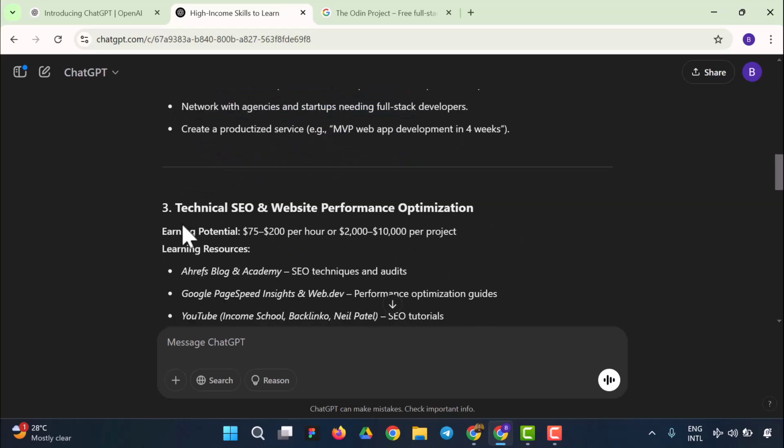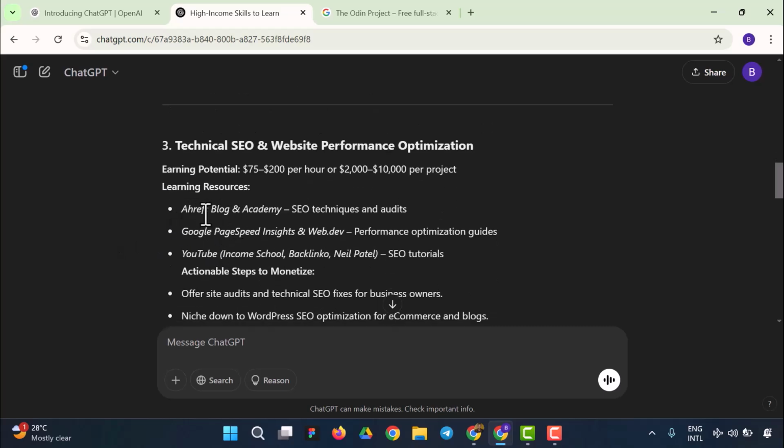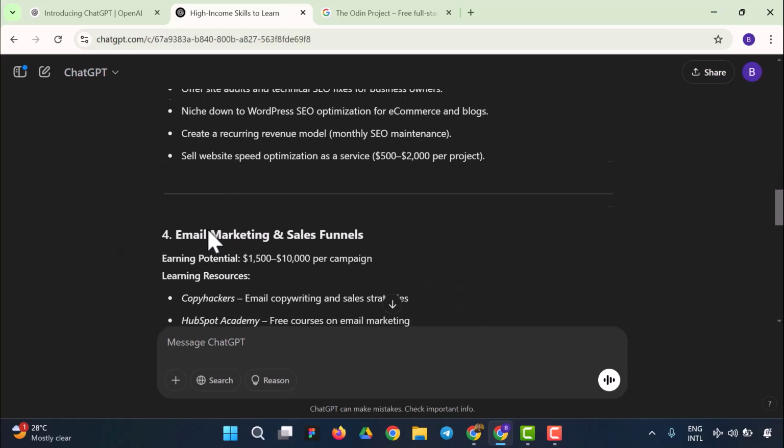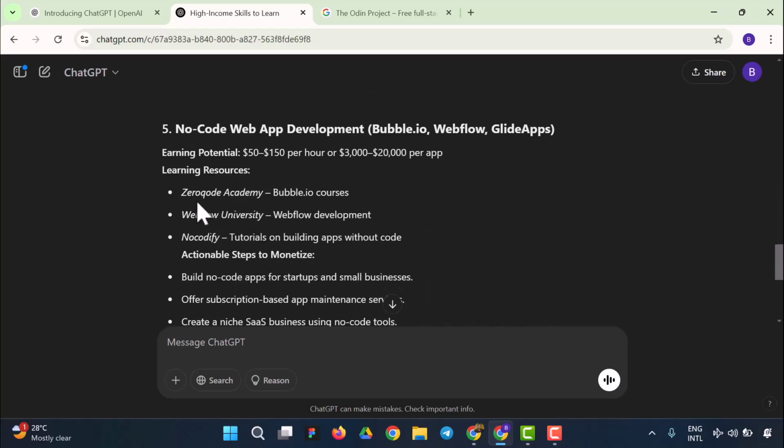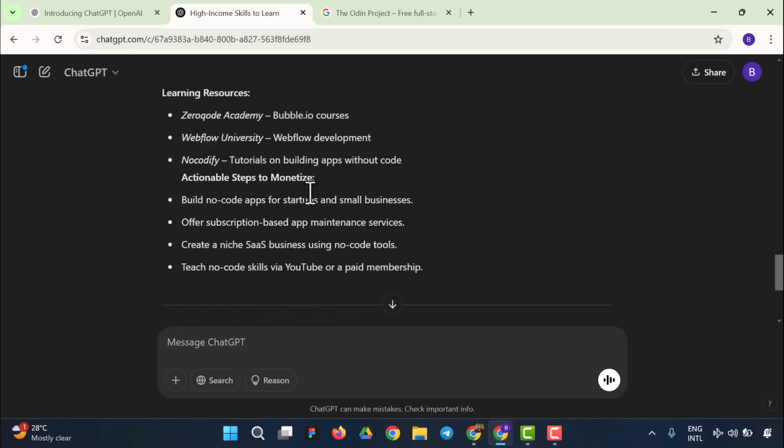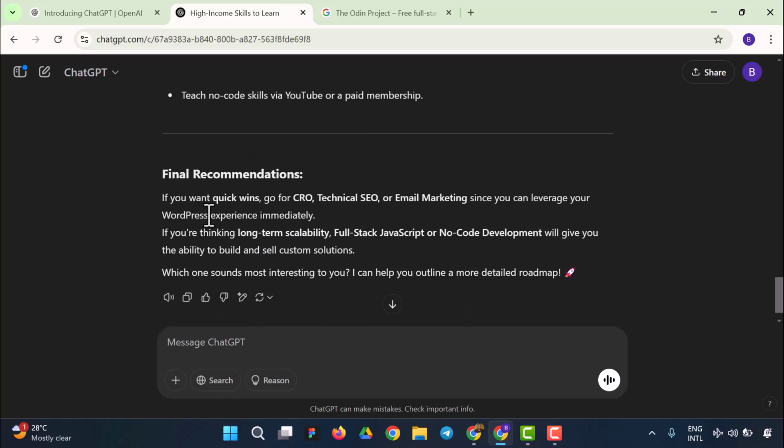Another skill we could learn is technical SEO and website performance optimization. So right now you have all these resources to learn all these. But before we proceed, you could see we have email marketing, and no code web app development with Bubble.io, Webflow, and Glide apps. So we could learn this. If you want quick wins, go for CRO, technical SEO or email marketing, since you can leverage your WordPress experience immediately. If you are thinking long-term scalability, full stack JavaScript or no code development will give you the ability to build and sell custom solutions.